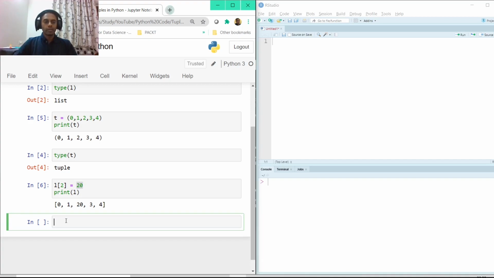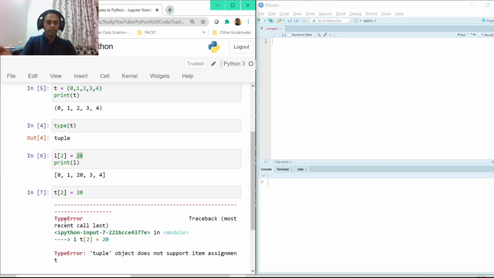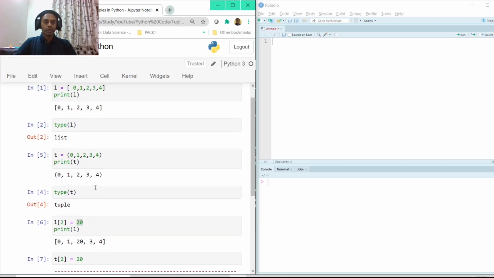Let me try to do the same thing with a tuple. So for tuple, if I want to change the second element to 20, before printing, let me just try to execute this particular line. Once I click on Shift plus Enter, it actually throws an error. What it's saying is tuple object does not support item assignment. So you cannot edit any values in a tuple. If you have these values, these are going to be as is. You cannot make those changes. So this is one of the differences between a tuple and a list.